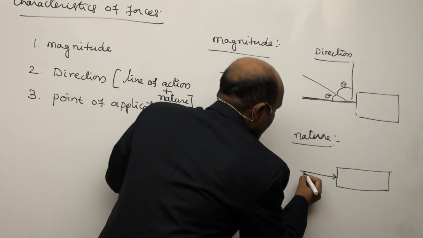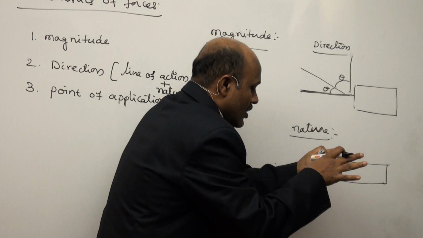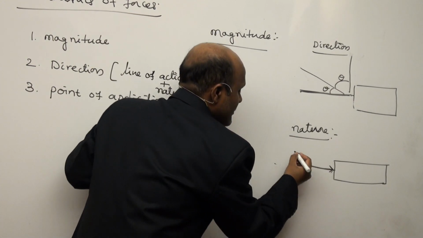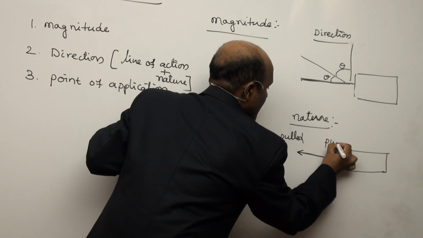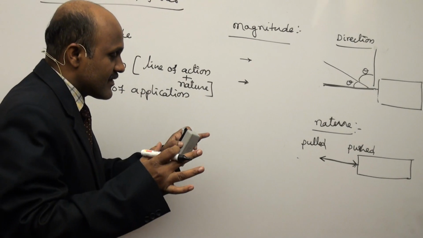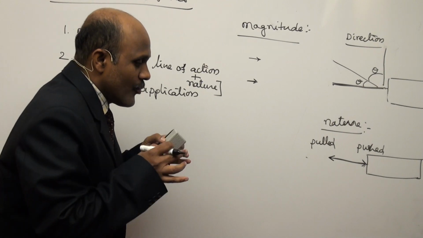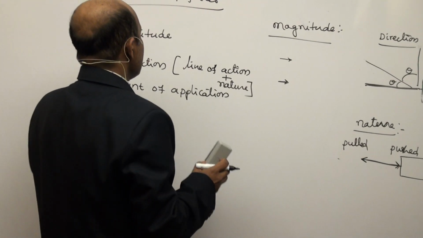In this direction the body may be pulled, or in this direction the body may be pushed. So along the line of action, the way in which the body is pulled or pushed is the nature of the force.